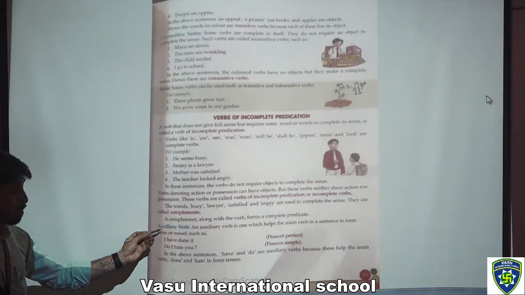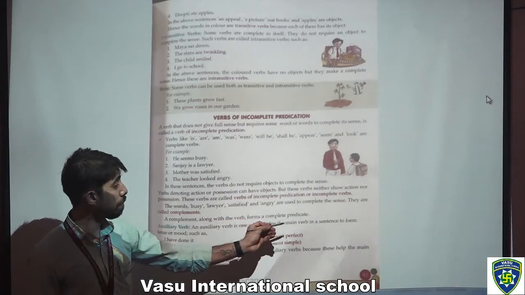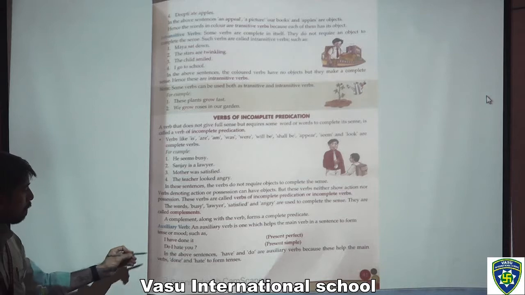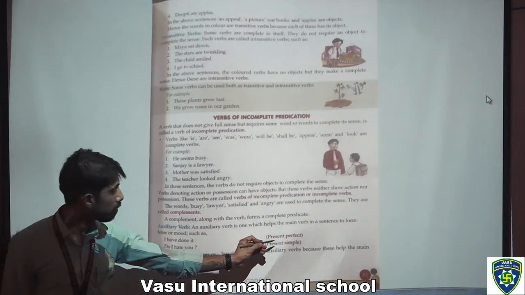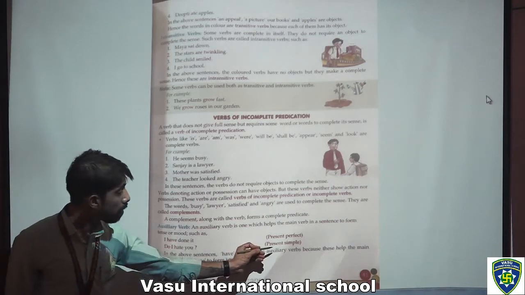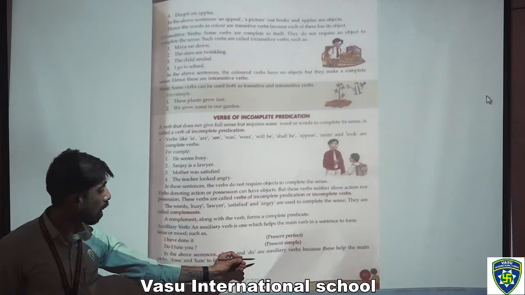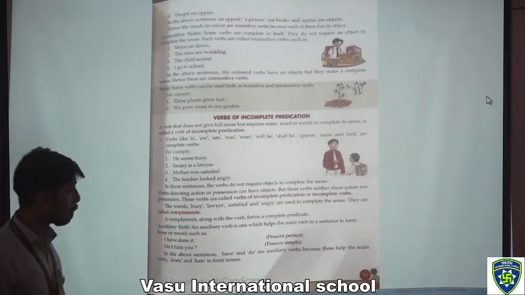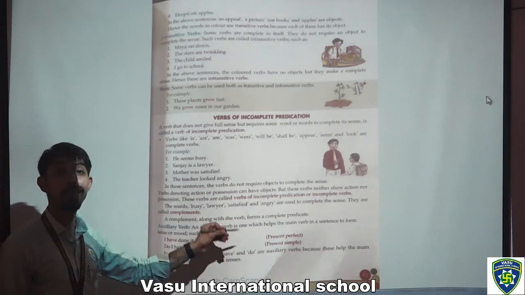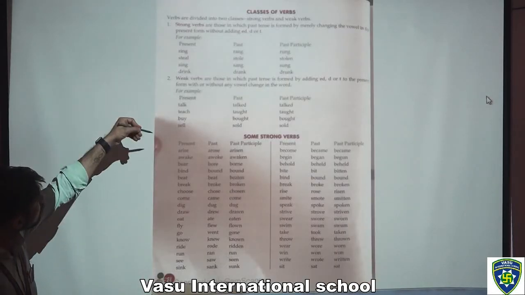Now after that, auxiliary verb. An auxiliary verb is one which helps the main verb in the sentence to form tense or mood, such as I have done it. That is present perfect tense. Do I hate you? That is present simple tense. In the above sentences, have and do are auxiliary verbs because they help the main verbs done and hate to form tenses.